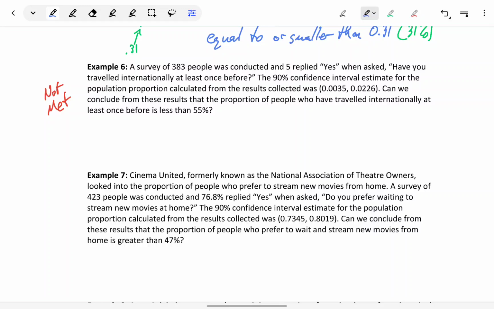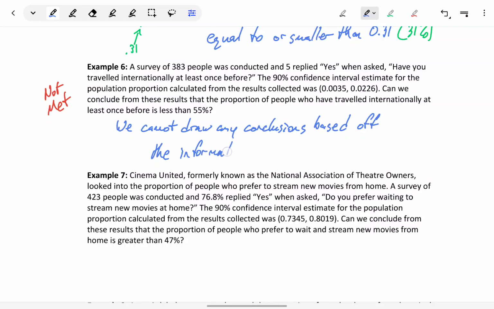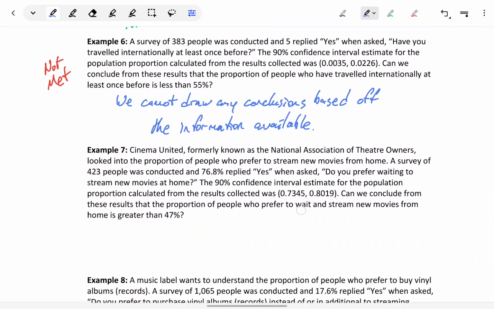However, it's up to us to know that we cannot draw any conclusions based off the information available. While we can mathematically construct that interval, it just has no real useful meaning in the real world.